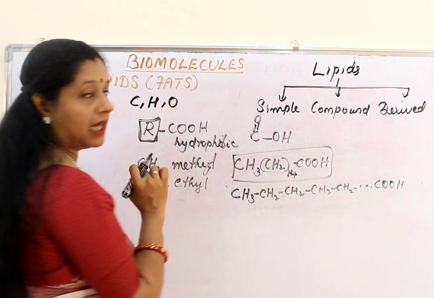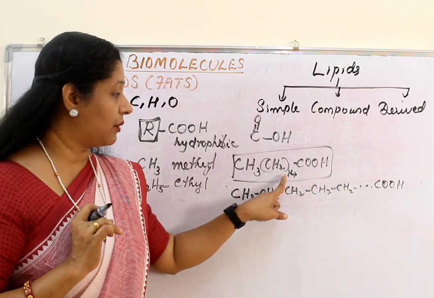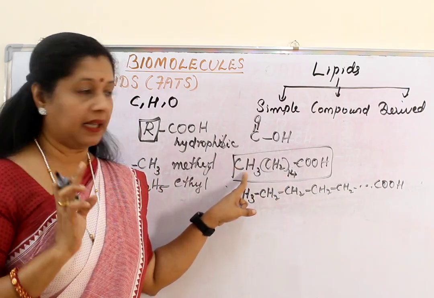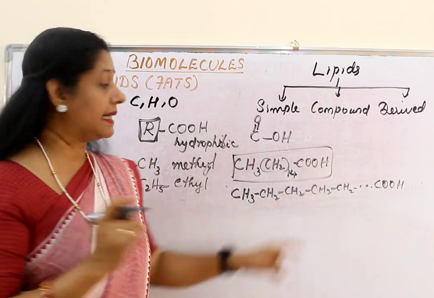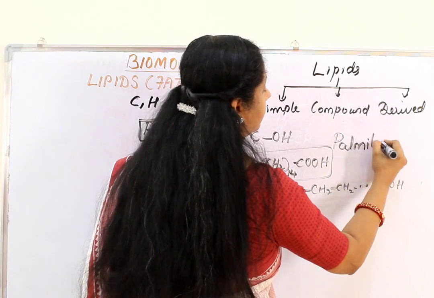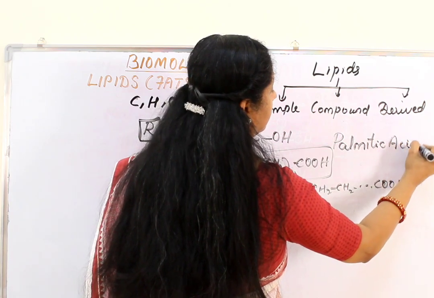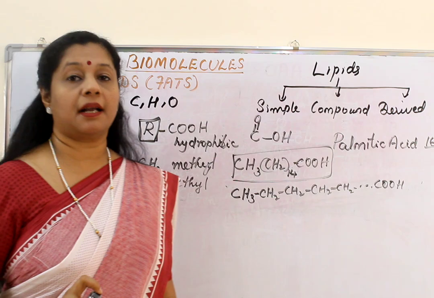Total how many carbon atoms are there? CH2 14 are there, so 14 plus this carbon, 15, plus the carboxylic carbon, 1. So a total of 16 carbon atoms are there in palmitic acid. You have to remember this: palmitic acid has 16 carbon atoms.